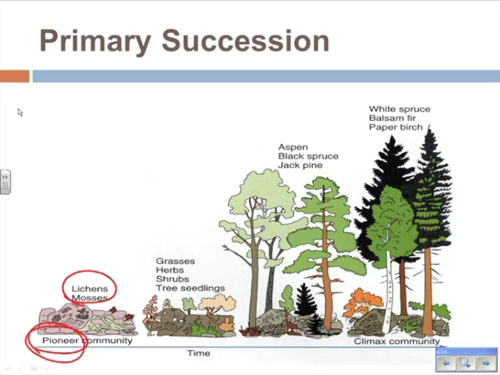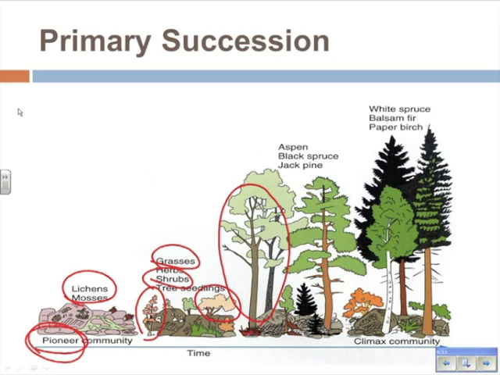Again, over time, we start to get larger grasses and shrubs and trees, as we see in the pictures here, that replace the lichens and the mosses. And again, as they die and decompose, they themselves even create more and add more to the soil foundation. Then that makes the way for even larger trees.